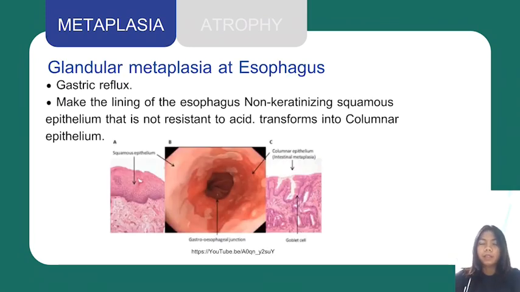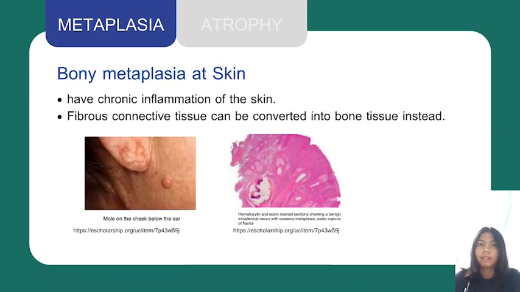Glandular metaplasia at the esophagus happens when food or digestive juice overflows up into the esophagus, called gastric reflux, making the lining of the esophagus non-keratinized. Squamous epithelium that is not resistant to acid transforms into columnar epithelium. Bony metaplasia at the skin occurs with chronic inflammation of the skin. Fibrous connective tissue can be converted into bone tissue instead.